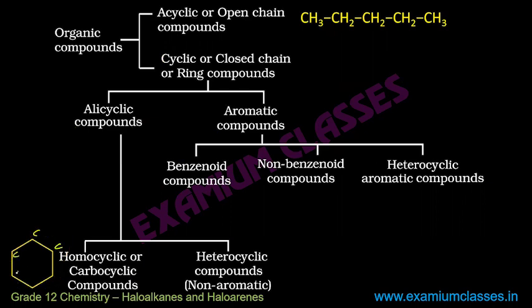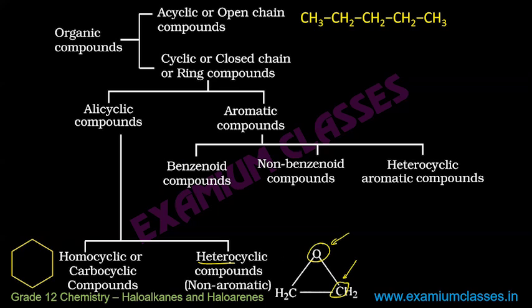Homocyclic means only one type of element in the cycle. Then heterocyclic compounds, again in non-aromatic: heterocyclic means in the cycle there are different types of elements, oxygen and carbon, two different types of elements in the cycle. That's why heterocyclic.